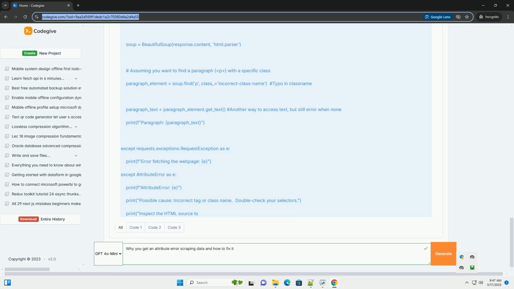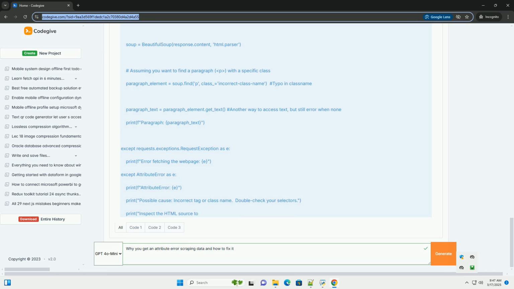3. Typographical errors in your code. A simple typo in the attribute name, method name, or selector can lead to the error. 4. Incorrect use of scraping libraries. Misunderstanding the proper way to use the methods of Beautiful Soup or other scraping tools. Common scenarios and solutions. Let's illustrate with code examples using Beautiful Soup and the requests library, as this is a very common setup. Scenario 1, element not found.